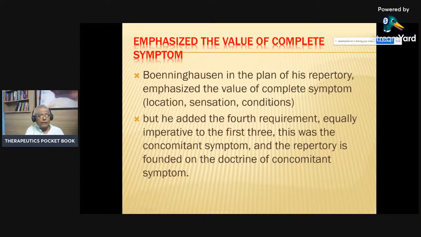So along with location, sensation and modality, he added the fourth dimension of the symptoms, that is the concomitant, because this is going to individualize. This is going to give you the characteristic value of the symptoms, and it will be easier for you to draw the characteristic symptoms based on finding out all the three factors.